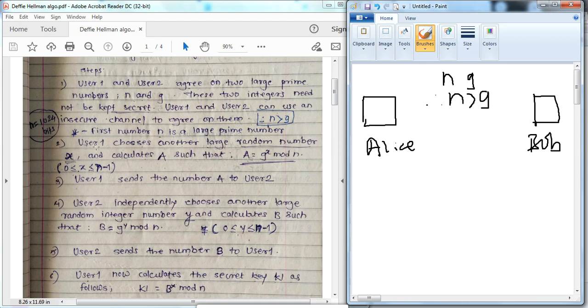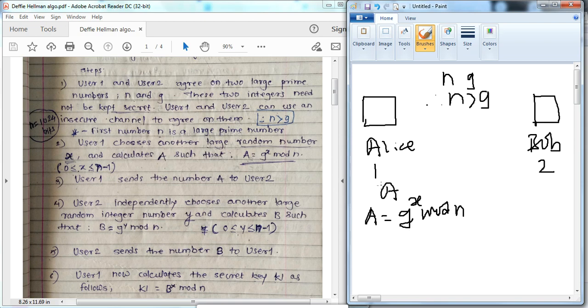Now user 1 chooses another large random number.